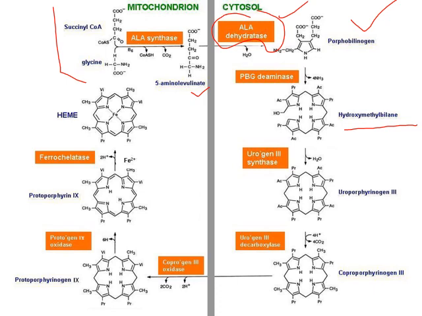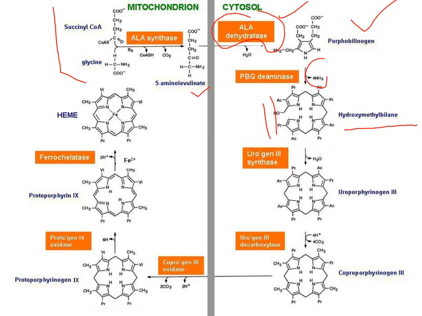The enzyme is PBG deaminase, porphobilinogen deaminase, with the elimination of 4 molecules of ammonia. Here we get the intermediate structure hydroxymethylbilane. You can see that the ring is not closed; it is a linear structure.